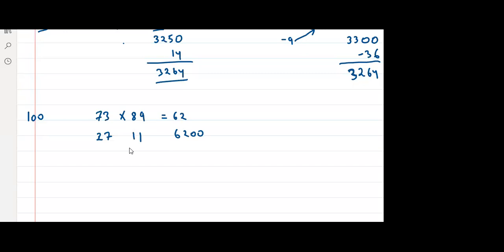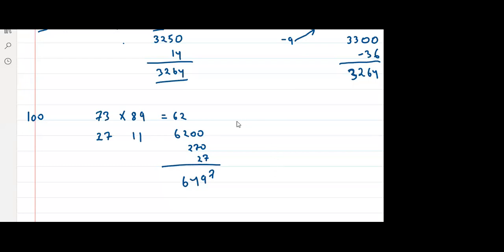Now, what is 27 into 11? When you talk about 27 into 11, just multiply this by 10 first. So 270. And just write 27. This is the shortcut of multiplying with 11. So 7, 9, 4, 6. 6497, if I'm taking 100 as reference.